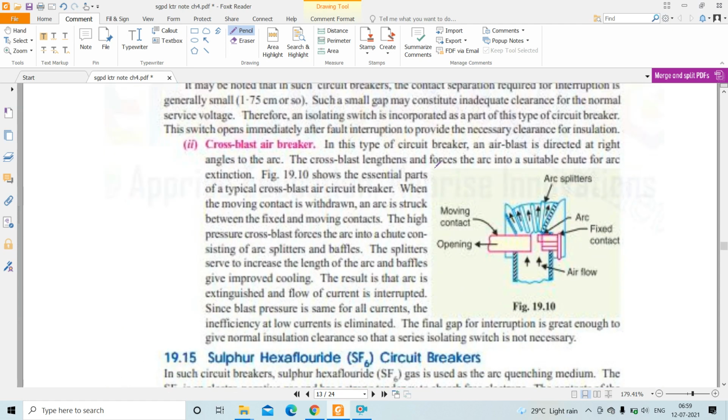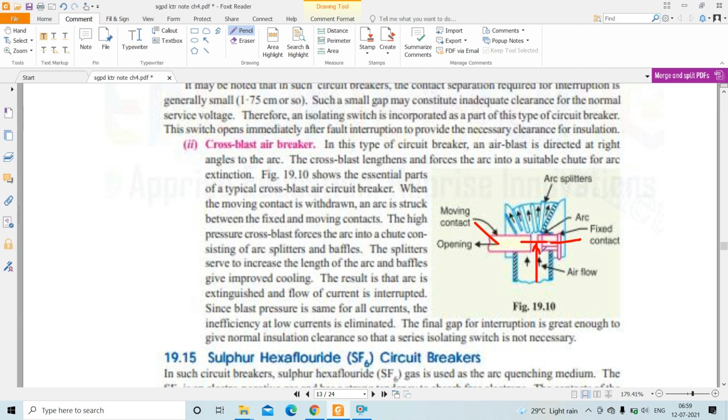So the next type is the cross blast air circuit breaker. What happens in a cross blast air circuit breaker? In this type of circuit breaker, an air blast is directed at right angle to the arc. This is a fixed contact and this is a moving contact. When these two are separated, an arc is formed, and the air is blasted at right angle to this arc path.